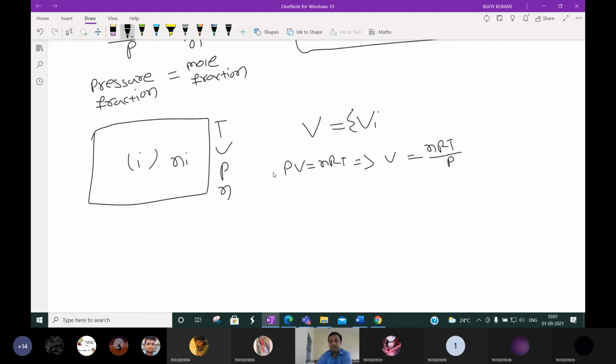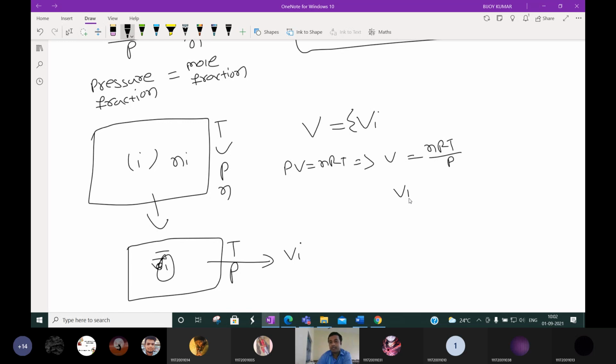Then what is Vi? In the same container, at the same temperature and same pressure, if you kept only one gas i, what is the volume that will be exerted? That is what we call Vi.